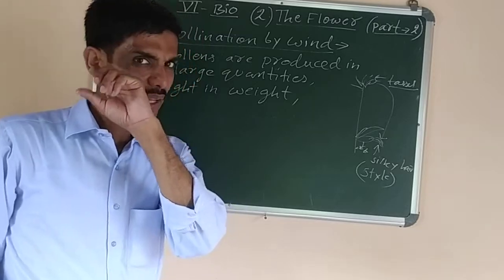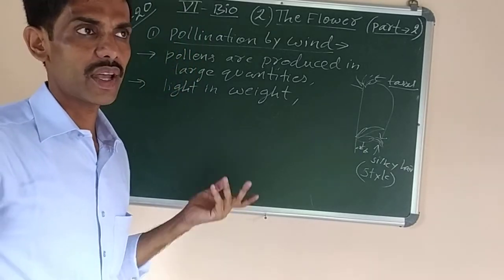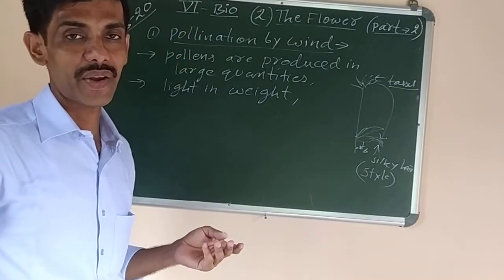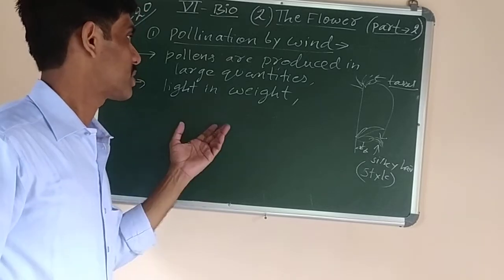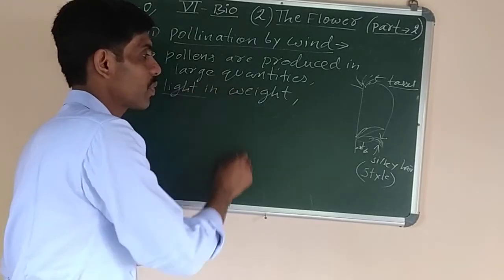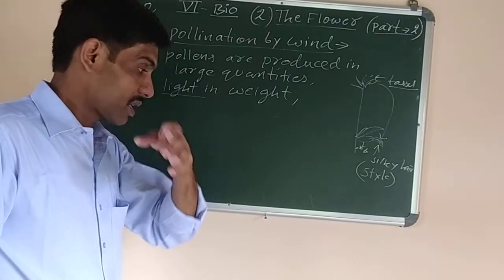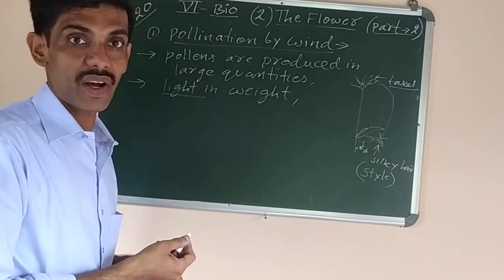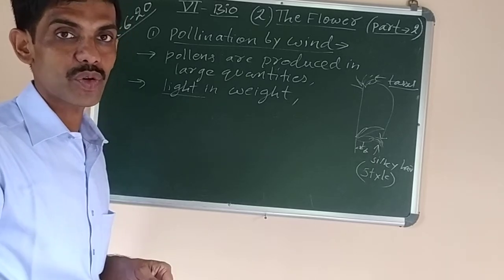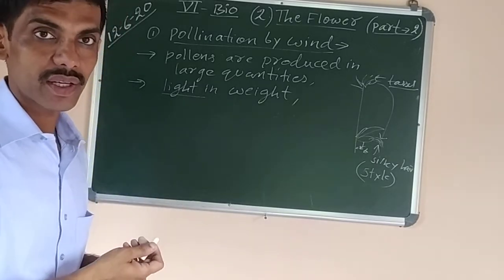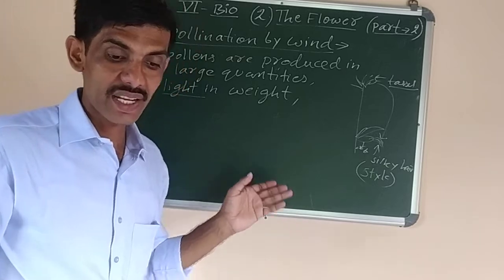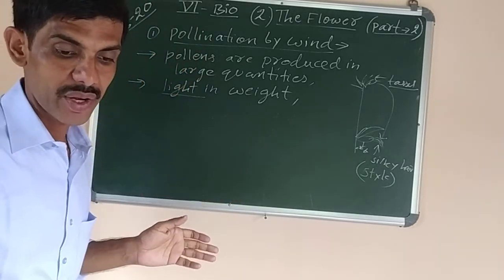Because they are to be carried by the wind, they are not colorful, they may not be scented, they may not be attractive. The pollens are produced in large quantity. Pollens are light in weight, means they have very less weight. They may have feathery or hair-like structures present on them that can help them to be carried away by the wind. An example, in the maize plant, pollination by wind occurs.